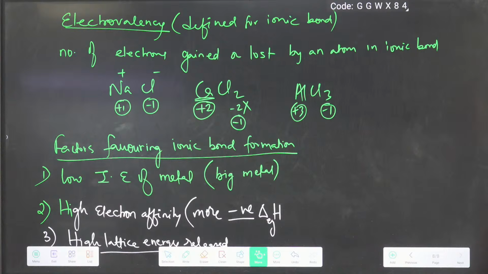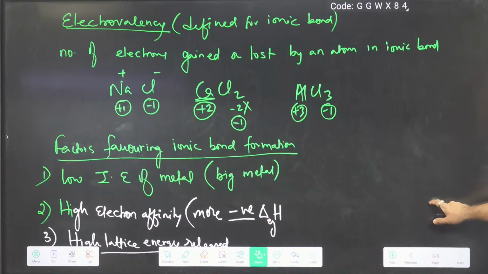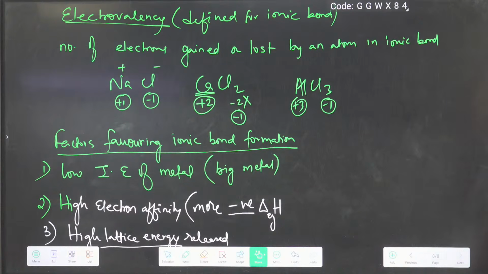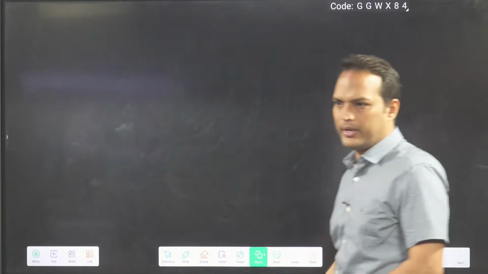Then we told you electrovalency. And then we told factors favoring ionic bond formation. Okay? Now next point.